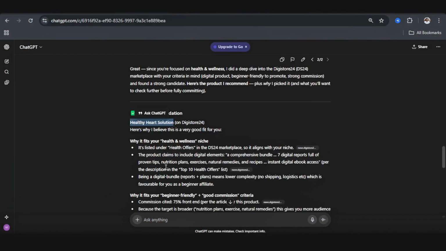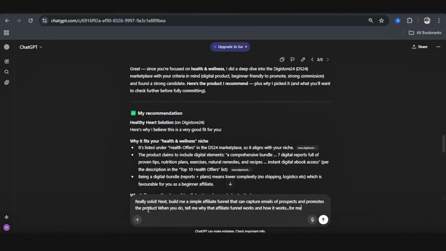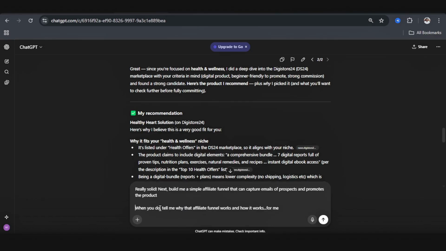Next, I asked AI to build me a simple affiliate funnel, something that actually captures emails and promotes the product. So I'm going to ChatGPT and I'm going to say, oh, really solid. Next, build me a simple affiliate funnel that can capture emails of prospects and promote the product. When you do, tell me why that affiliate funnel works and how it works for me.